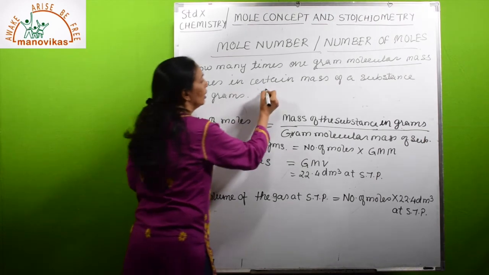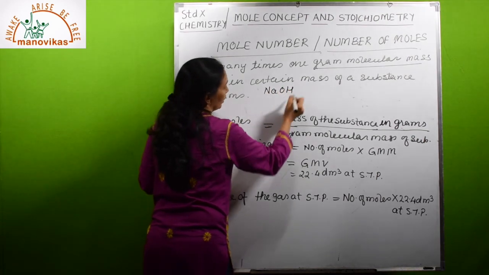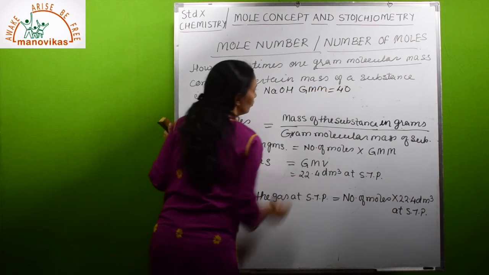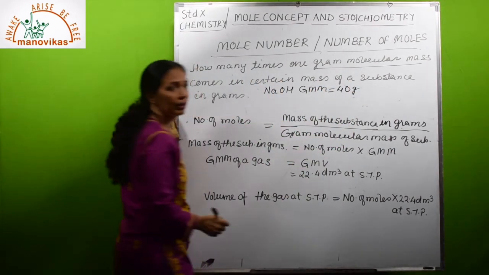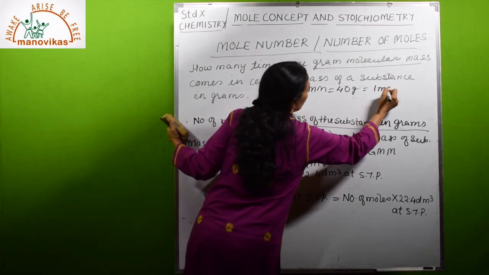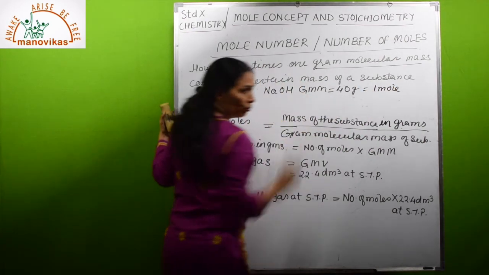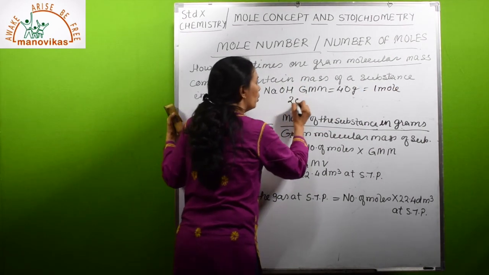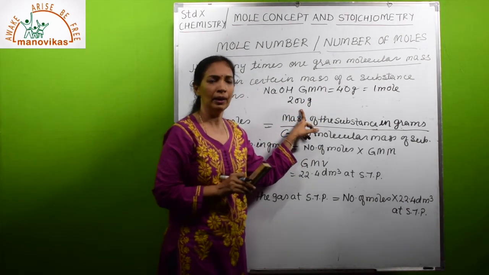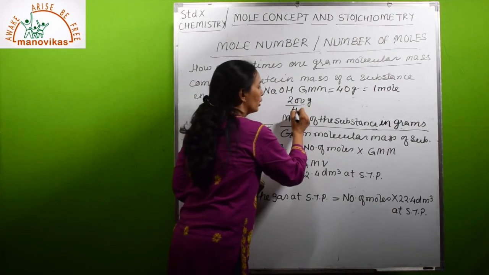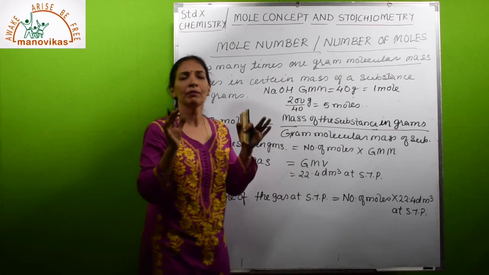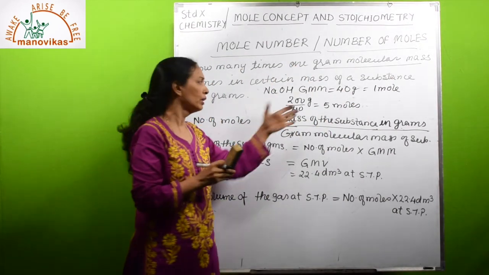For example, let us take NaOH. Its GMM is 40. If you calculate, it will come 40 g. This will be equal to 1 mole. We know 1 gram molecular mass is equal to 1 mole. If you are given 200 grams of NaOH and asked to find how many moles are there, you divide by 40 and you will get 5 moles. That's it. Given mass, divide by gram molecular mass and you will get number of moles.